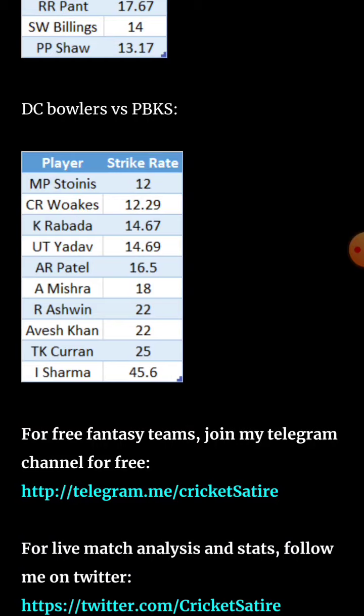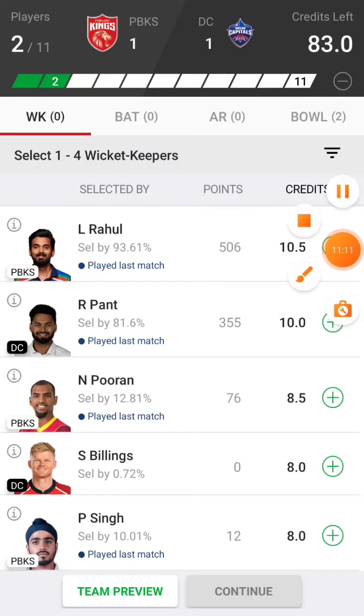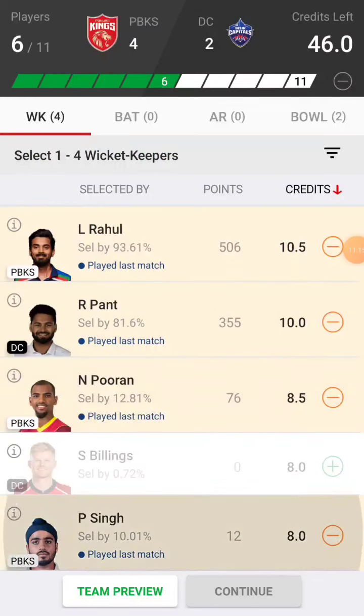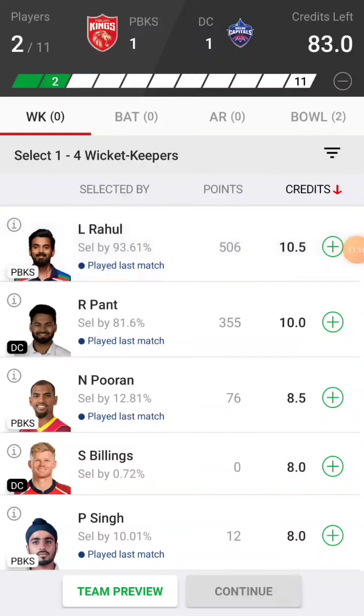Let's move to Dream11 now. So guys, in the wicket keeping section we have KL Rahul, Rishabh Pant, Nicholas Pooran and Prabhsimran Singh. Who do you want to take? I am currently going with Rahul and Pant.